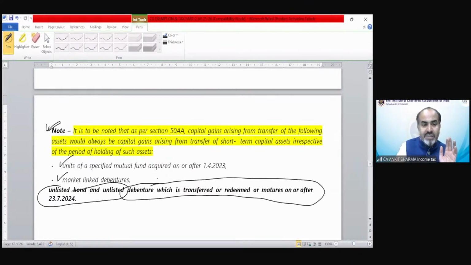If any unlisted bonds and debenture has been redeemed or matured on or after 23rd of July, it would always be short-term. If it has been redeemed before 23rd of July, then it will depend whether they were short-term capital asset or long-term capital asset.